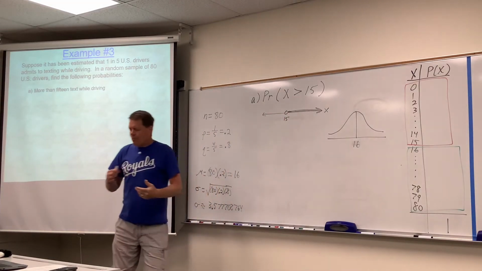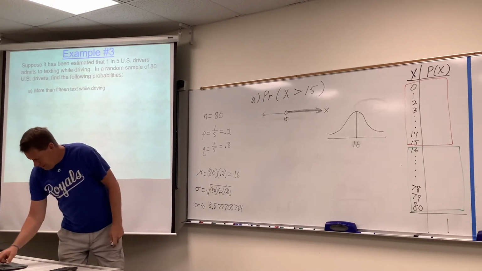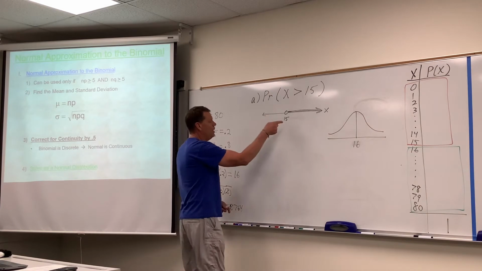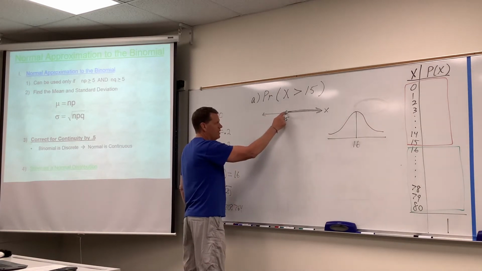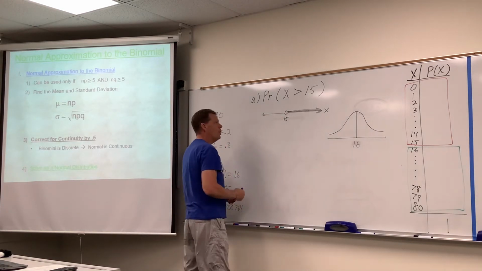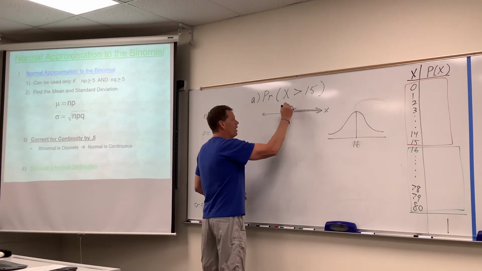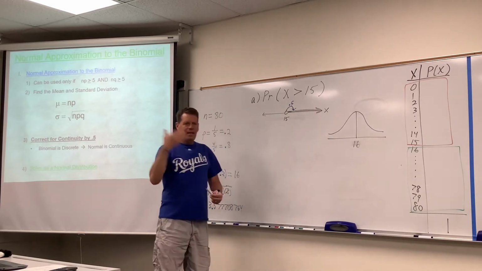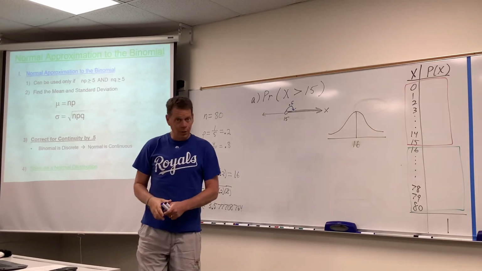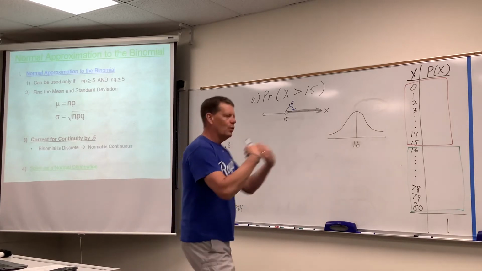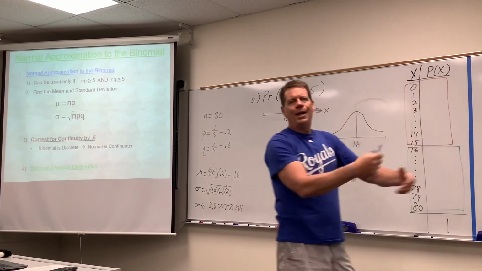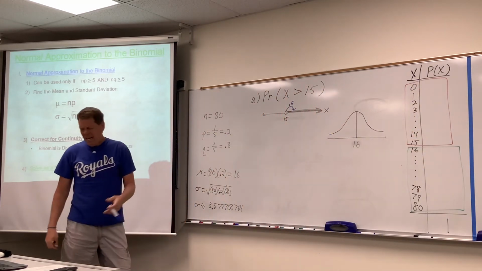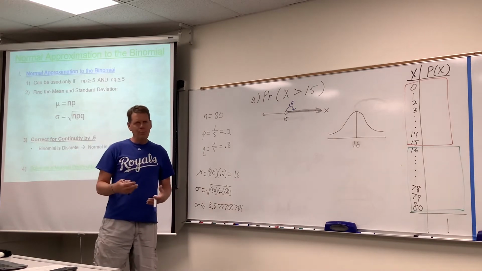All right, so back to the correction for continuity by 0.5. What direction should we go if we don't care about keeping 15 in the picture? I hope y'all would agree we should go above it and run away from it. Wouldn't that leave 15 in our rearview mirror? Goodbye, 15. I'm going above you and running away. I don't know, that seems to have worked for a lot of people before. Again, every time we do an example, you'll get better and better at this.